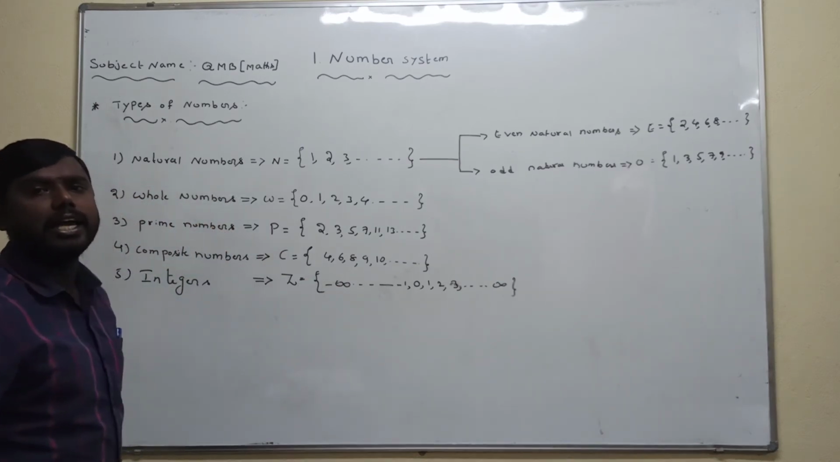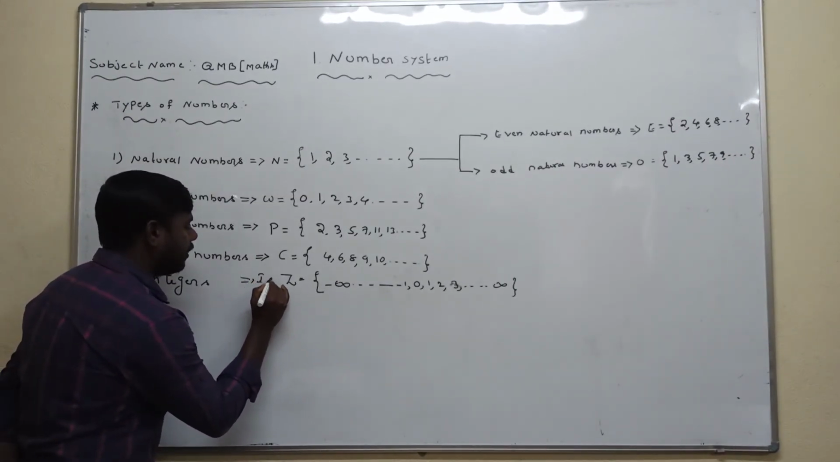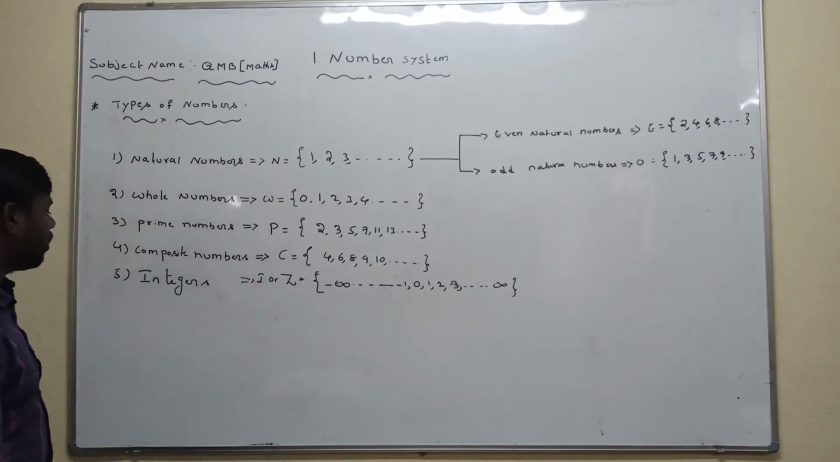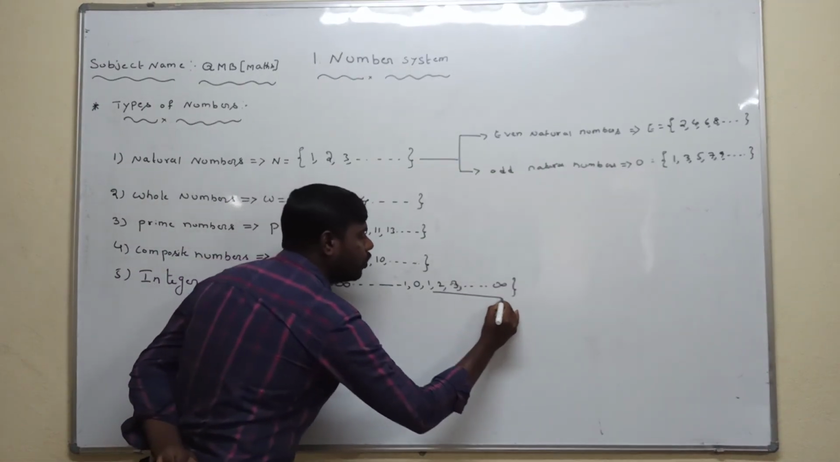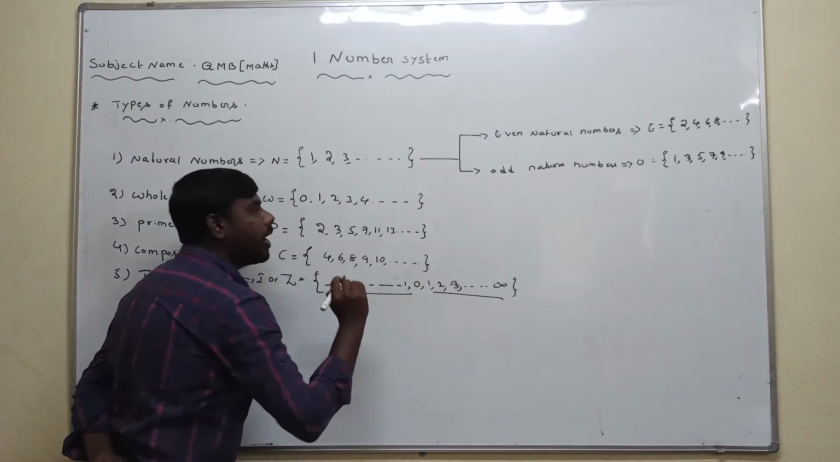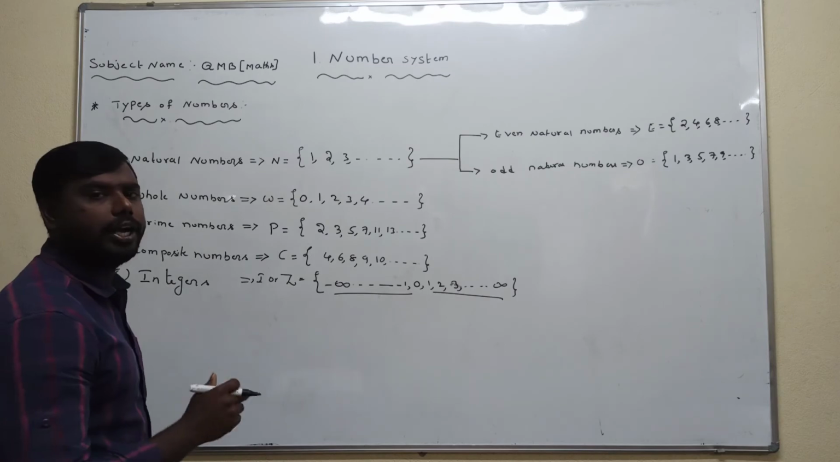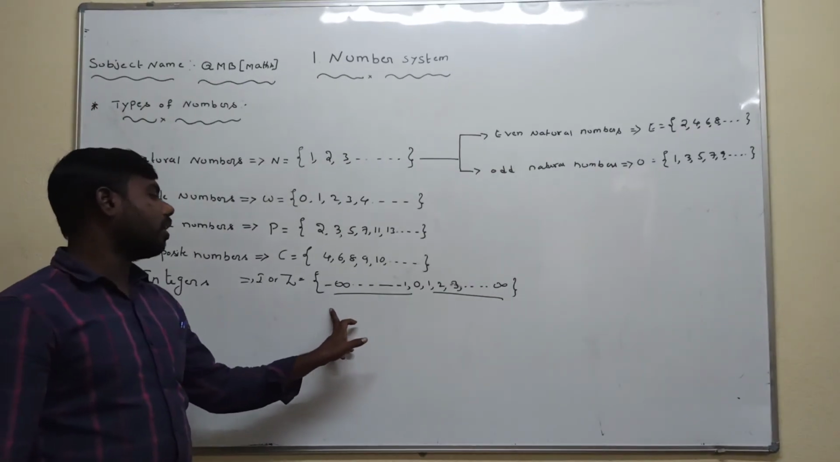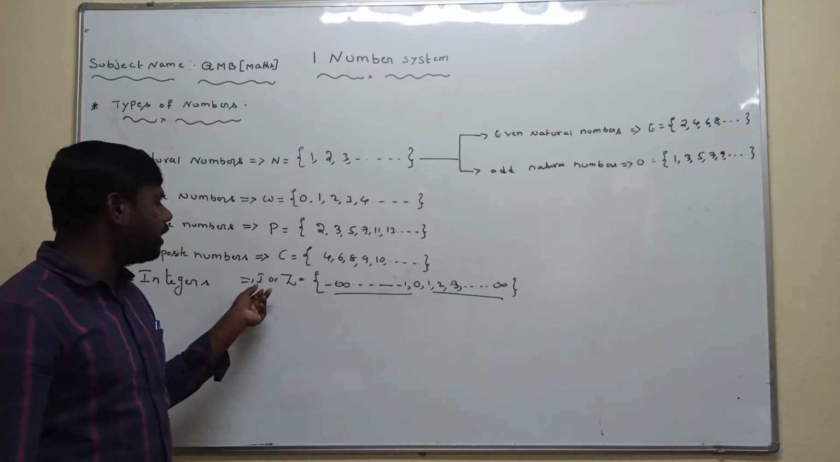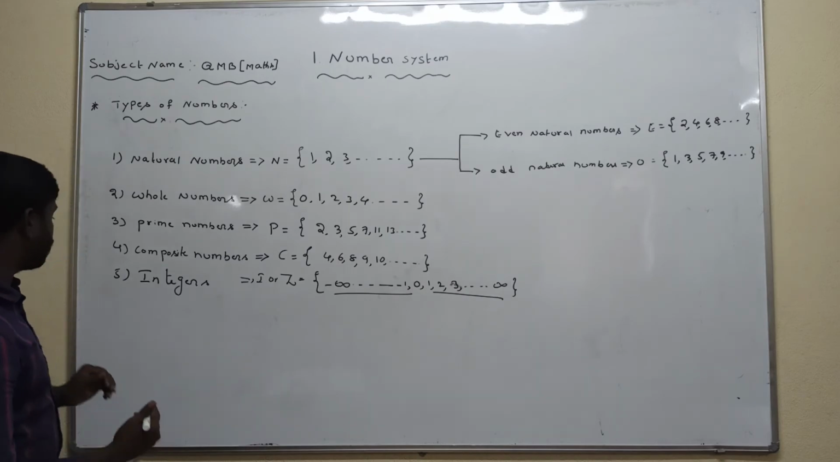Capital Z or capital I. So what is the definition of integers? The set of all positive values and negative values is called integers. The set of integers is denoted by capital I or capital Z. Understood, dear friends?